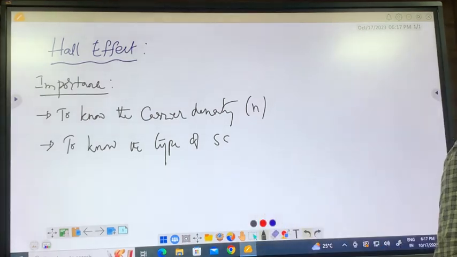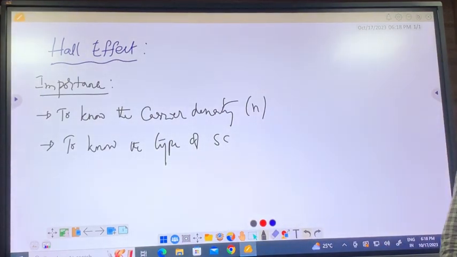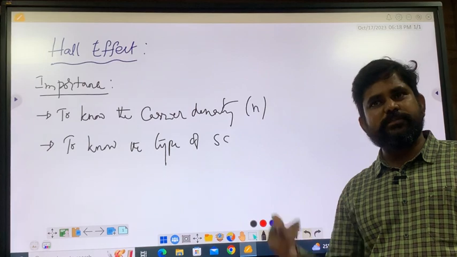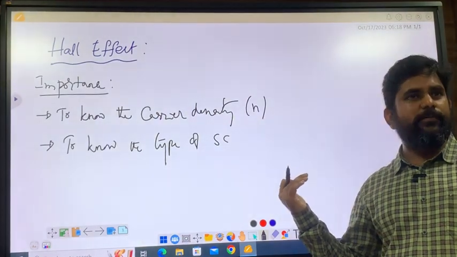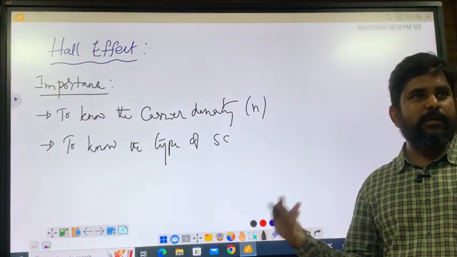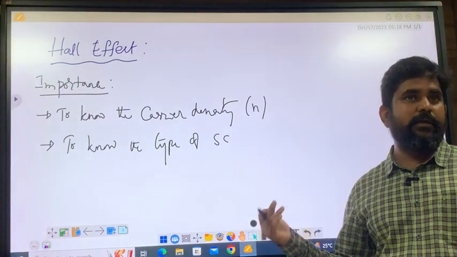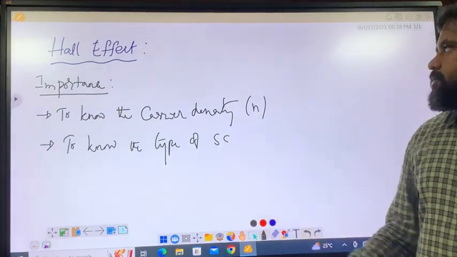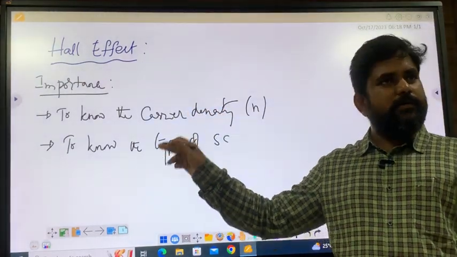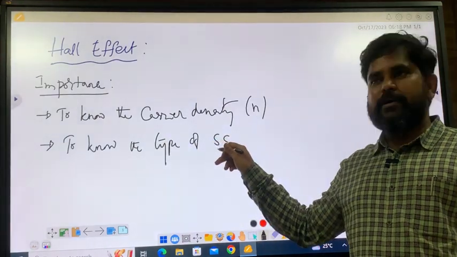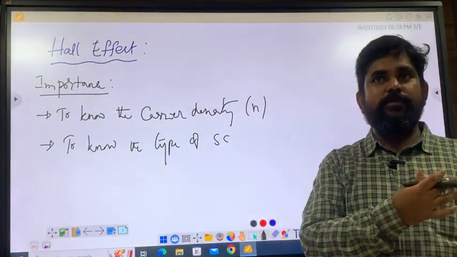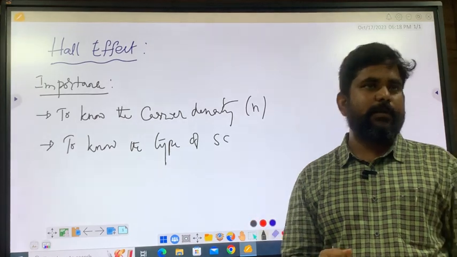Do a small Hall effect experiment. We actually have that in the teaching lab also. So this again we will teach in the laboratory course. It will be a kind of revision. Maybe after IA you will be doing it. We will be performing this experiment. You will know the type of semiconductor. At the end, you will actually tell whether it is N type or P type.